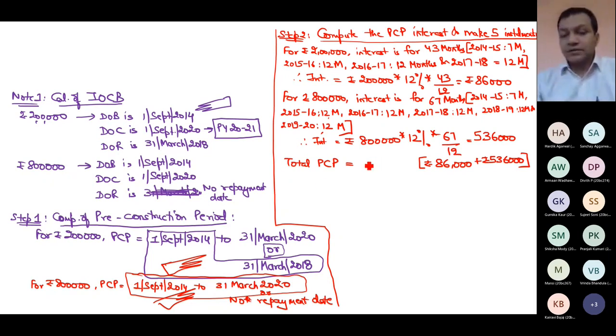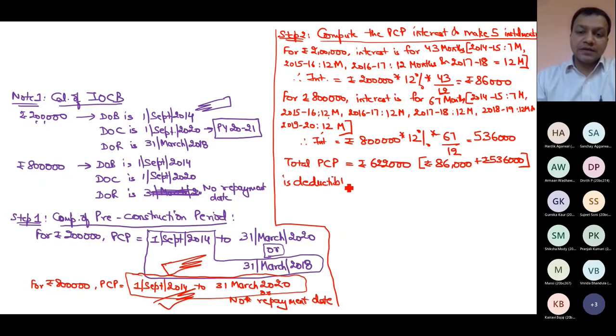It becomes total 6,22,000 and is deductible in 5 installments. As we know, the provision is deductible in 5 equal installments.